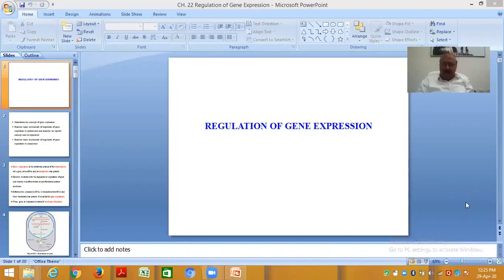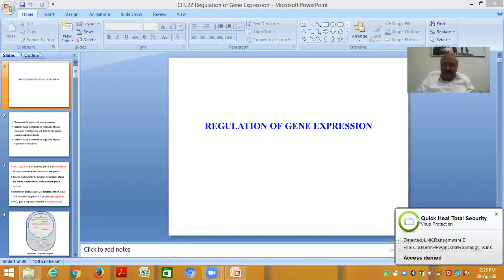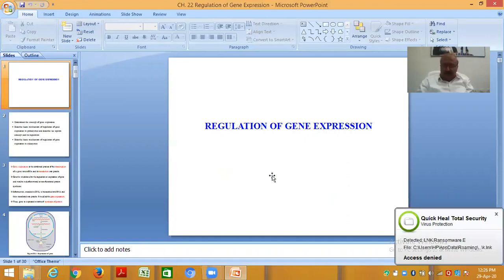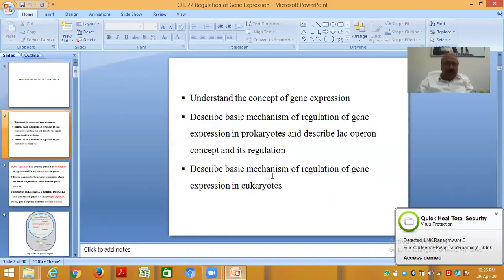Now I'm coming to the regulation of gene expression. It is important, and now I will be starting this. It is regulation of gene expression. These are our objectives: understanding the concept of gene expression, describing the basic mechanism of regulation of gene expression in prokaryotes, describing the lac operon concept and its regulation, and describing the basic mechanism of regulation of gene expression in eukaryotes.